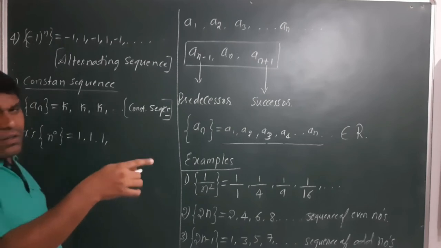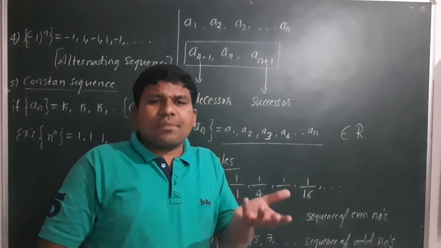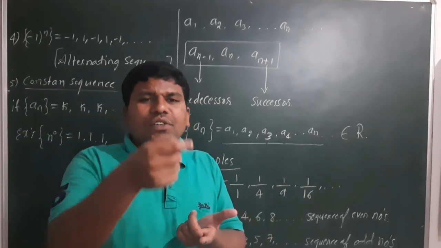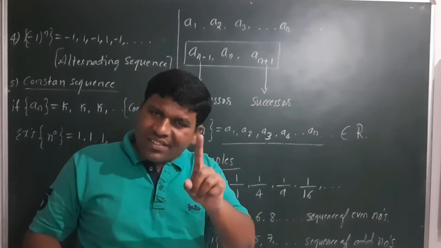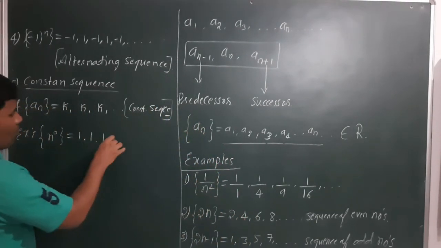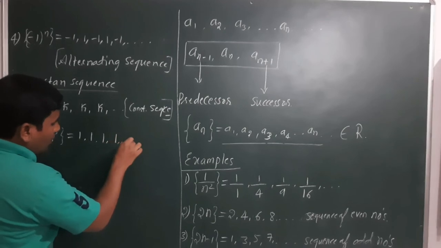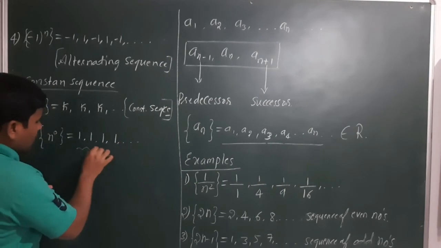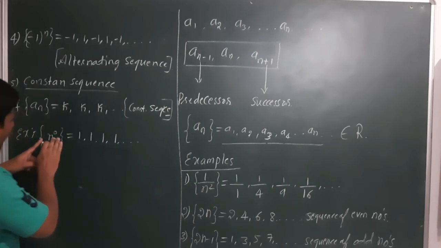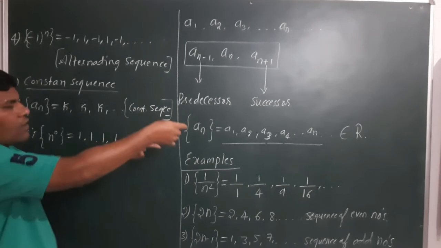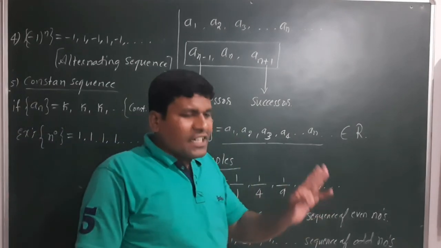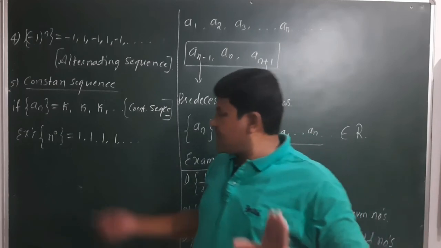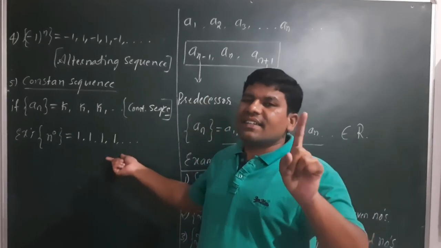Why am I writing all these numbers as 1? Because there is a fundamental concept, anything raised to 0 is equal to 1. So now 1, 1, the next term is also 1 and so on. That means the terms of the sequence n raised to 0 are all the same, all constant. These types of sequences are called constant sequences.